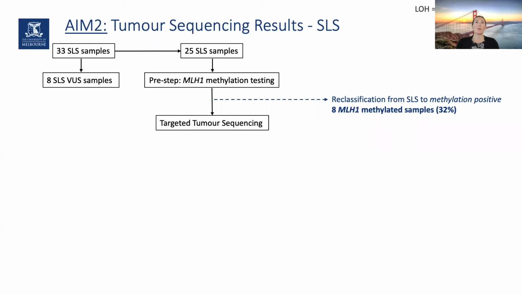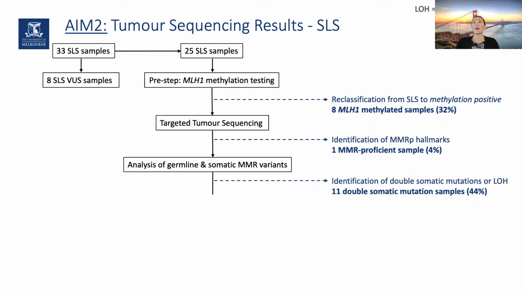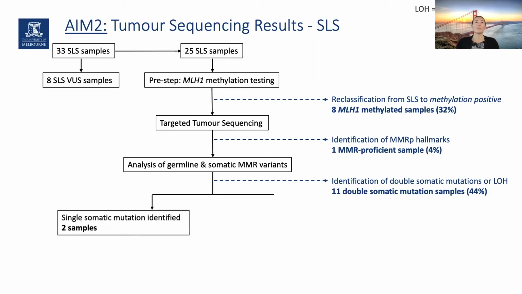We then performed the targeted tumor sequencing and found that one patient had MMR-deficient hallmarks of the tumor. Then when we looked for germline and somatic MMR variants, we were able to identify 11 double somatic mutations, so 44% of the total cohort. So we still remain with 2 samples that have a single somatic mutation.